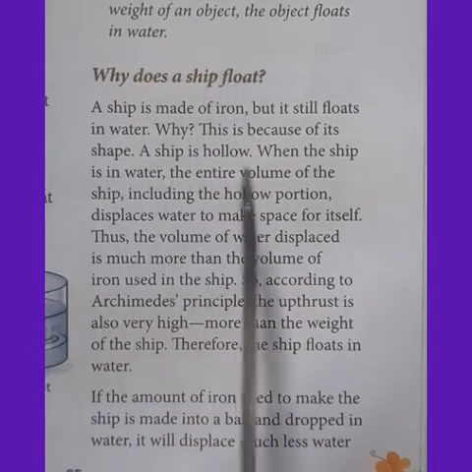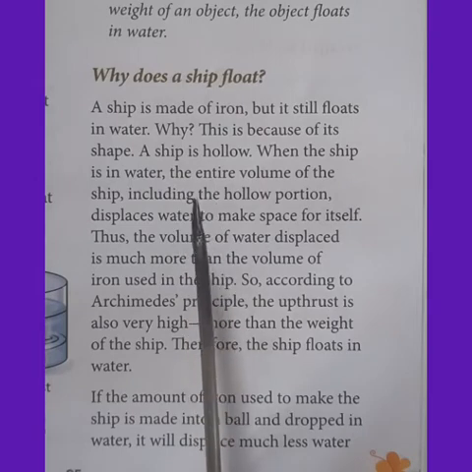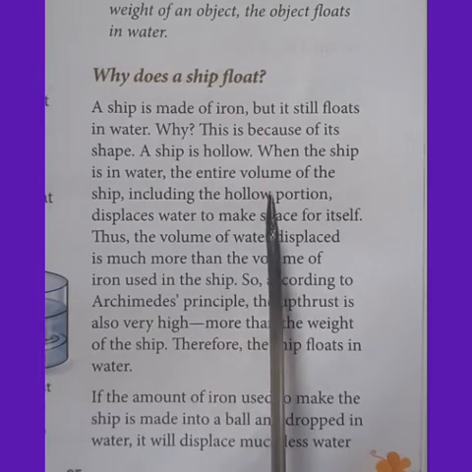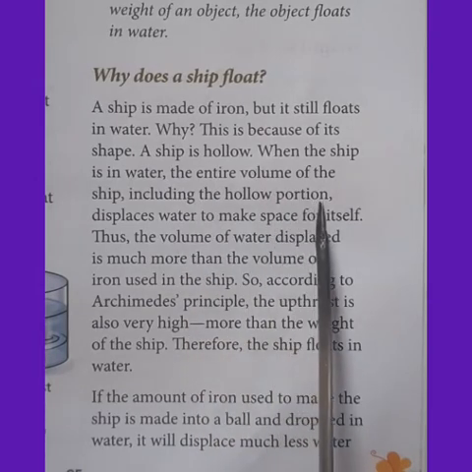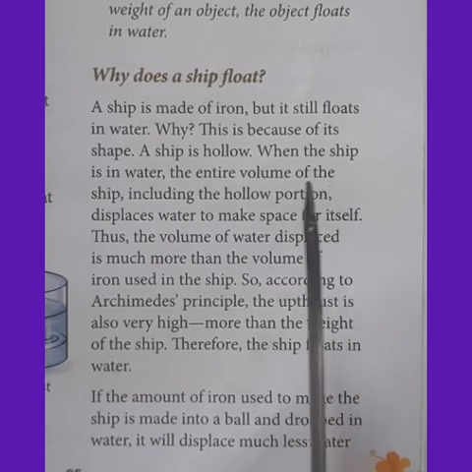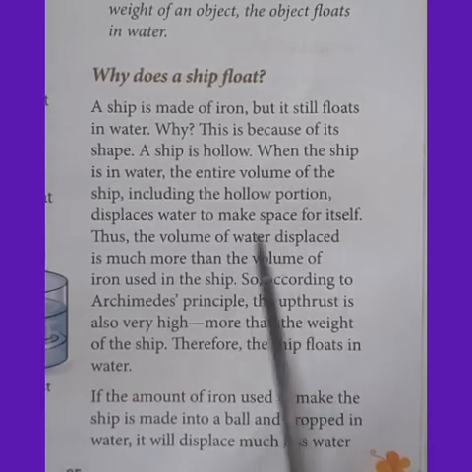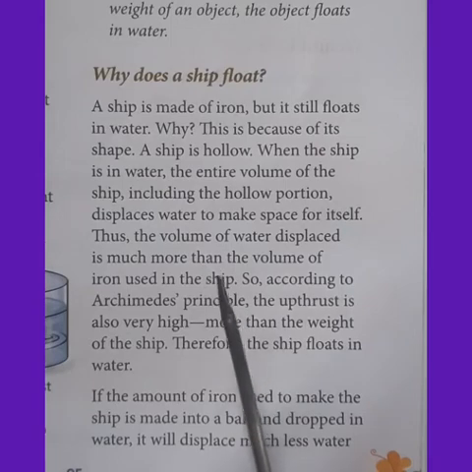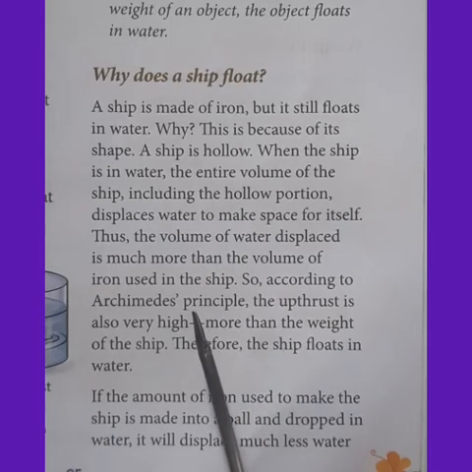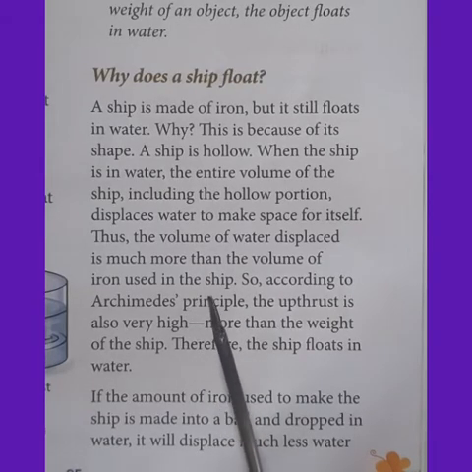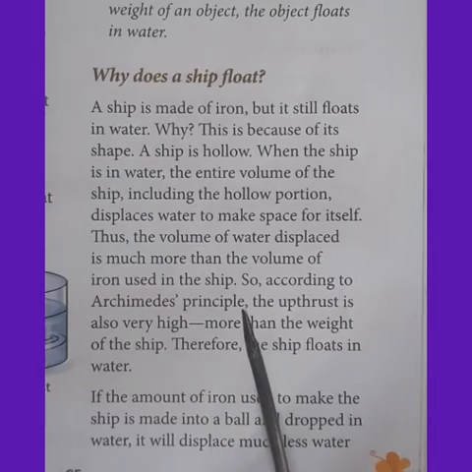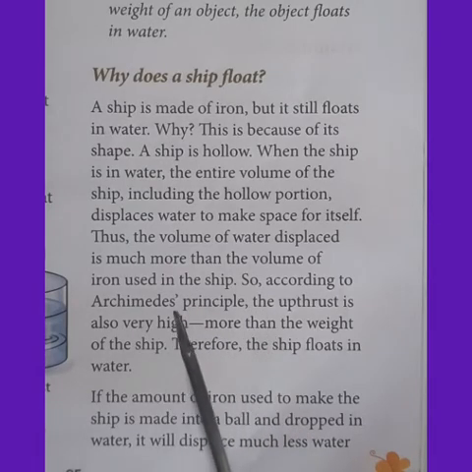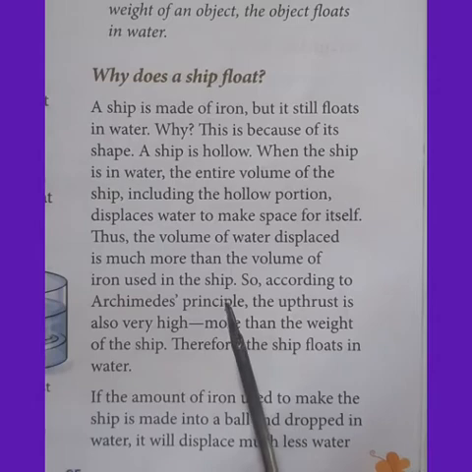Yes. When the ship is in water, the entire volume of the ship, including the hollow portion, displaces water to make space for itself. That is why the volume of water displaced is much more than the volume of iron used to make the ship.